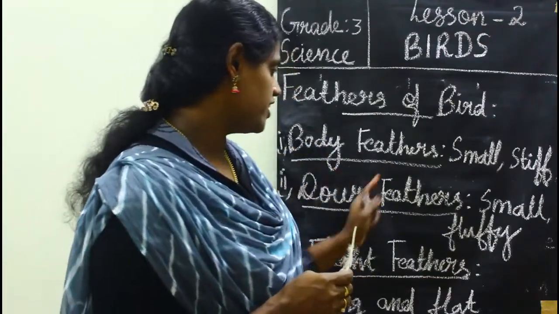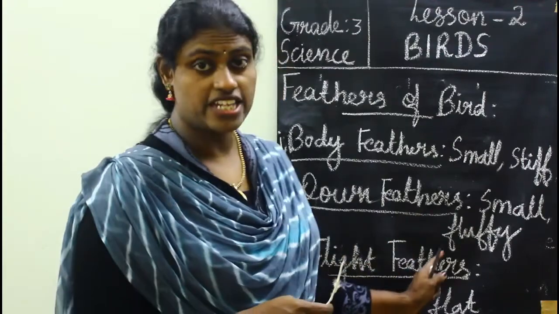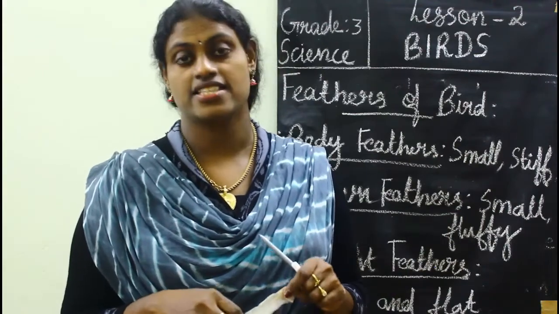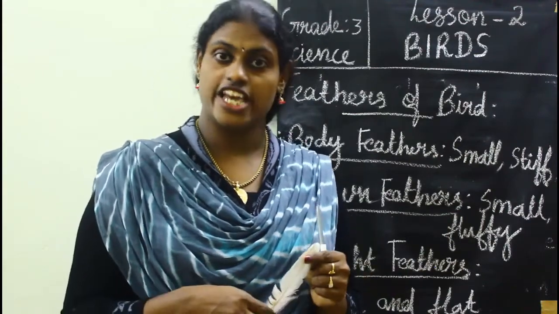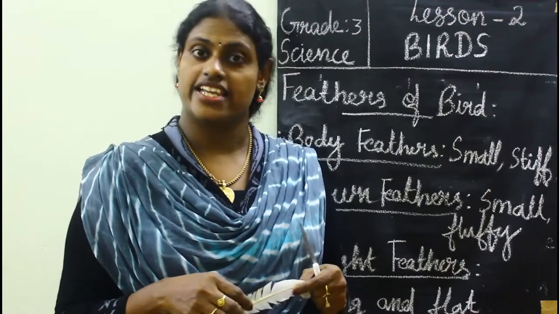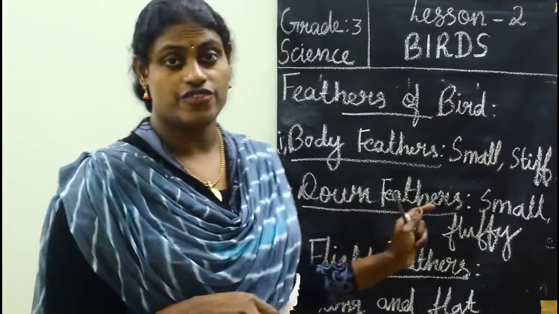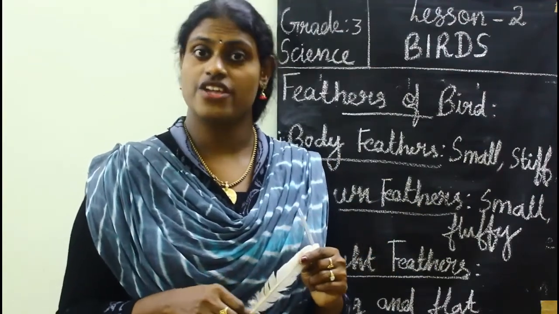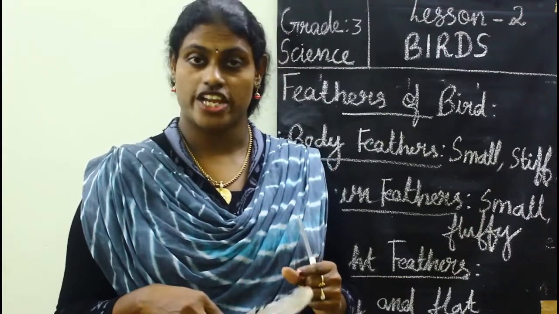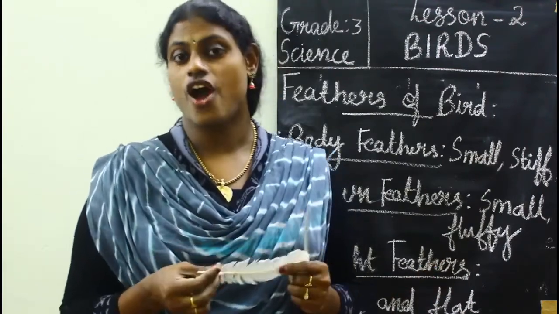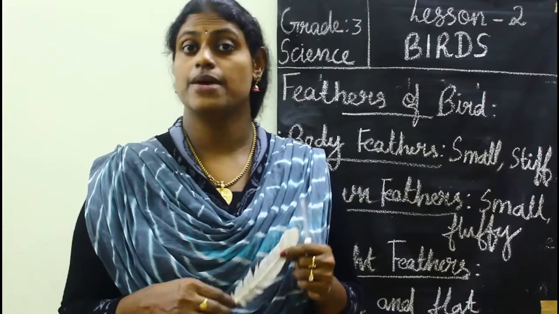So how many types of feathers are there? 3 types. Body feathers, down feathers and flight feathers. Body feathers are small and stiff feathers which cover the entire part of the bird's body and give shape to the bird's body. Then next is down feathers. These are small and fluffy feathers and keep the bird's body warm. Then the third one is the flight feathers, and these are long and flat feathers which help the birds to fly.